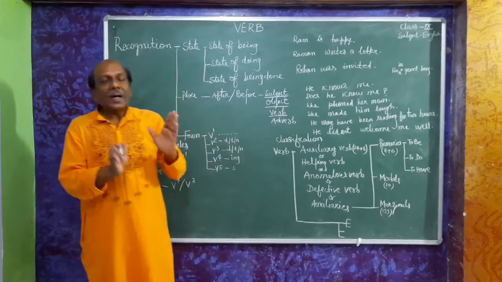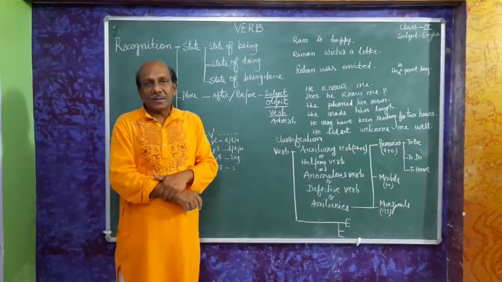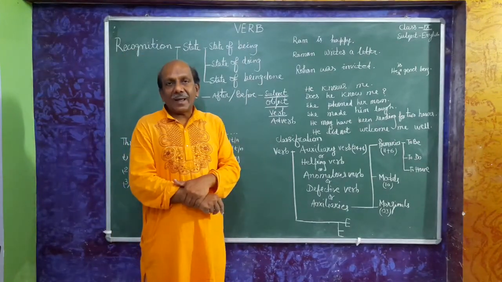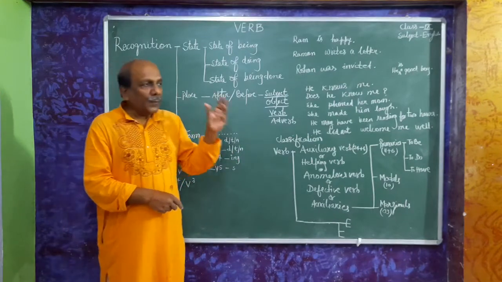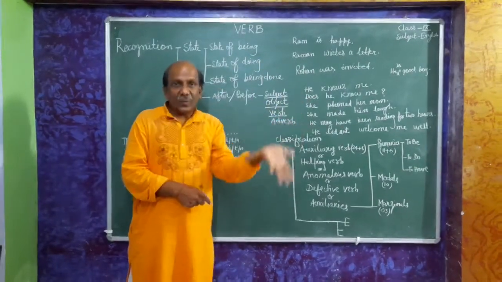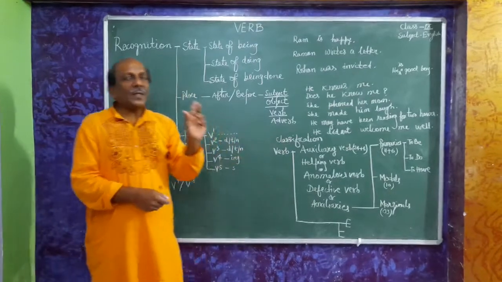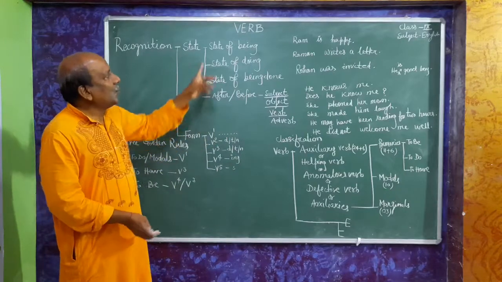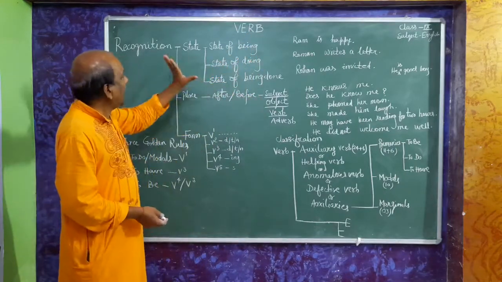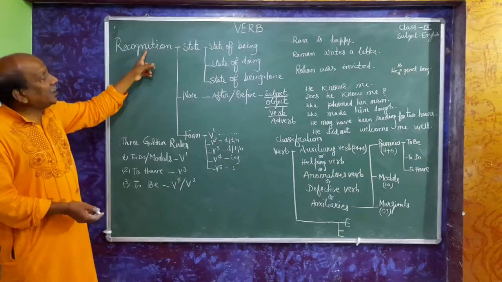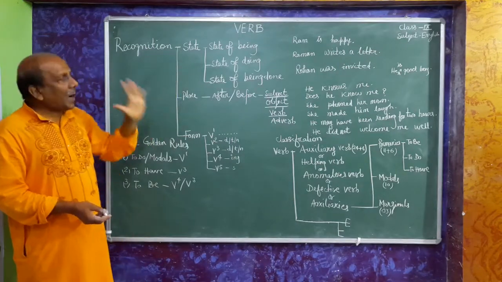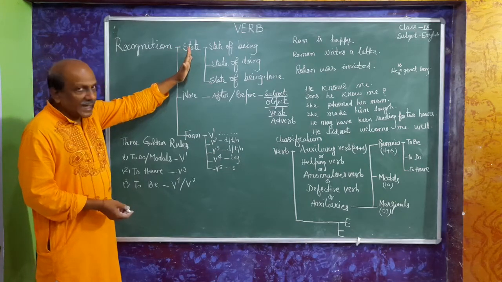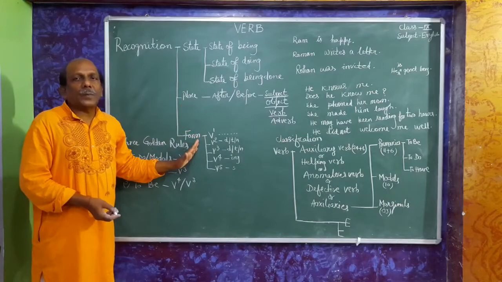As for example, how can we recognize that we are Indians? If we speak Hindi, if our dresses are like Indians, then we are Indians. If we are patriotic to India, we are Indians. In the same way, there is a symbol for each and everything. In the same way, we will start studying verb. At first, we have to understand its recognition. I have found that we can recognize a verb through state, place and form.